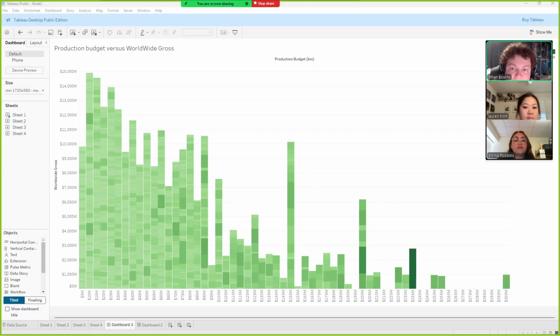This is Group 6 with the final project for advanced modeling and visualization. For our project, we chose to work with the movie dataset.